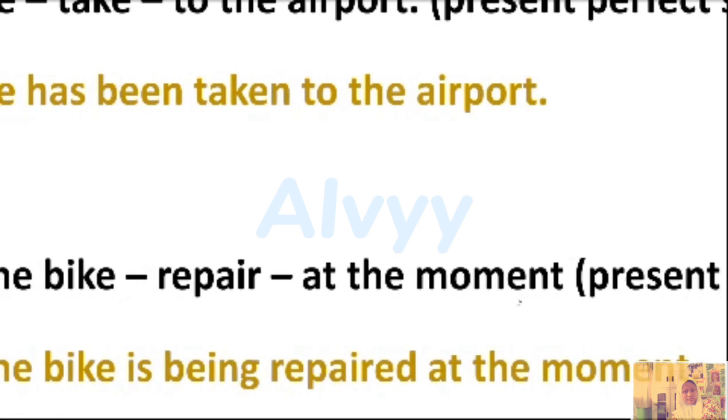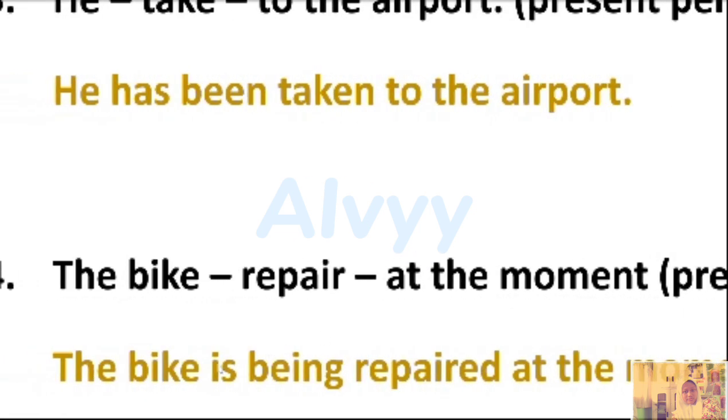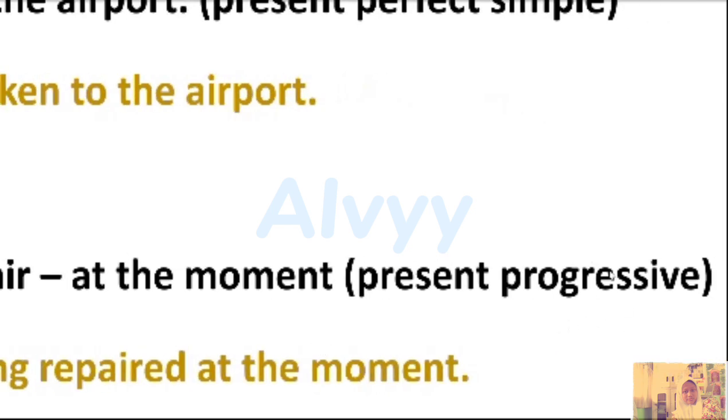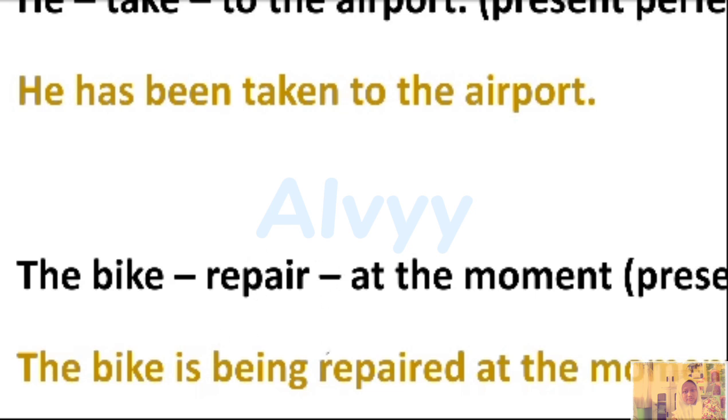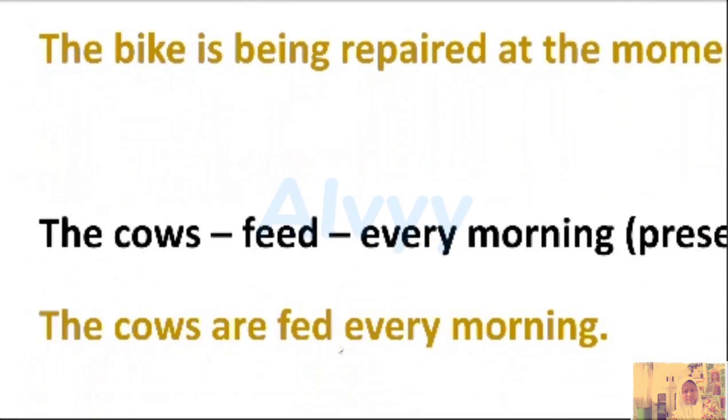Present progressive. For present we're going to use the to be is, am, or are. Because the subject is the bike, we're going to put is for the to be. Then don't forget to put being, because progressive. And repair becomes repaired, so the bike is being repaired at the moment.